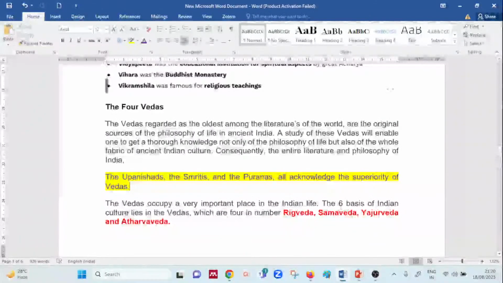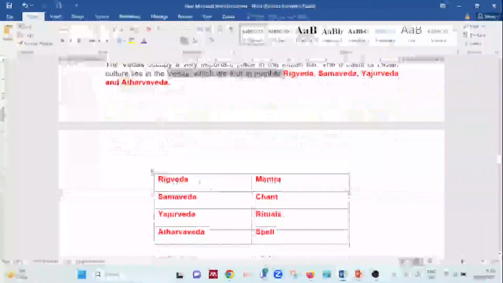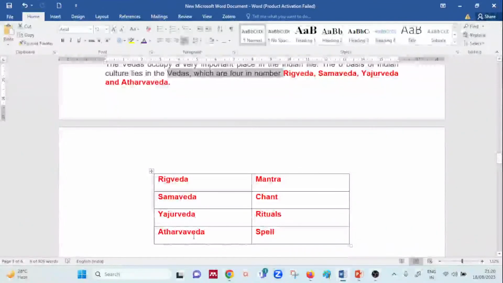in Indian life. And there are basically 4 Vedas, which are Rig Veda, Sama Veda, Yajur Veda, and Atharva Veda. So yes, this is basically in the match the following if you get. So Rig Veda is nothing but the books of mantras, Sama Veda is the books of chants, Yajur Veda consists of rituals, and Atharva Veda consists of spells. So yes, this was in the previous year question paper, not in the latest cycle. In the old cycle it was asked, in the latest cycle it was asked in a different way, so that you will get the question in the form of mock tests also.